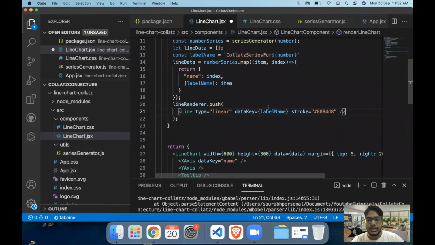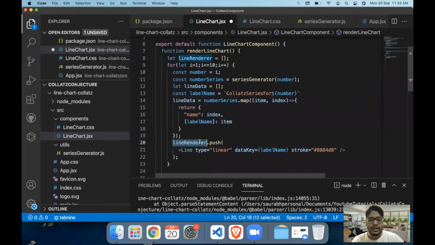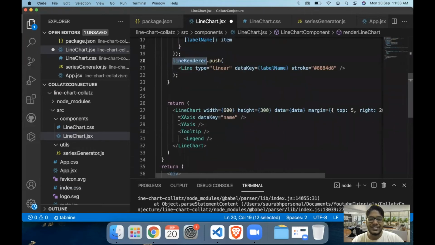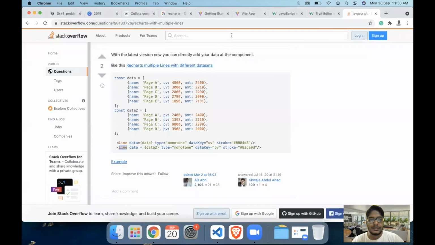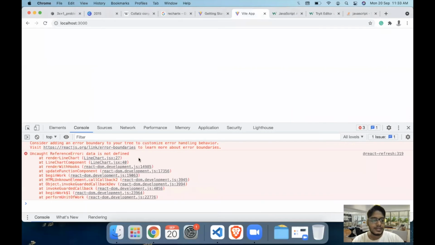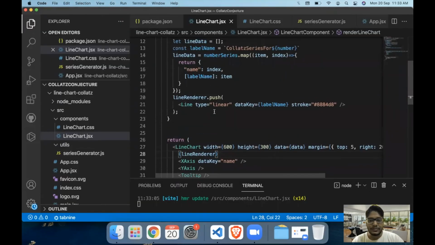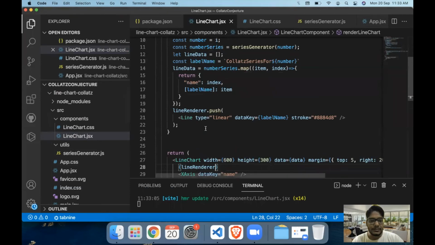So we have the data key as label name, and we have the stroke. Now let's take this line renderer and see if this works. If it doesn't work, we'll have to improvise. So let's just see if this works. We come back to the App.js and we have an error. Let's see what the error is. Data is not defined. Okay, and it is at line number 27.